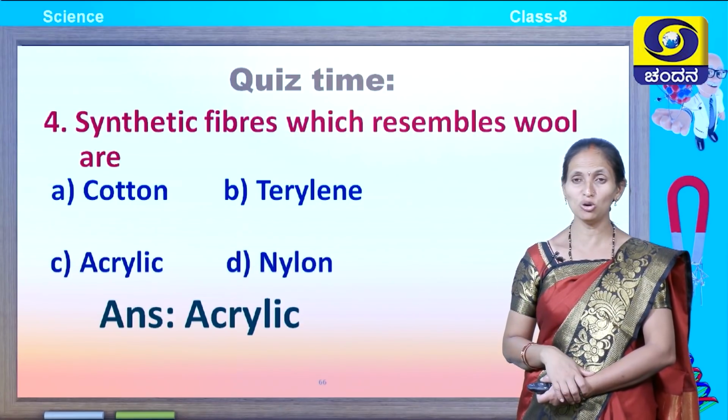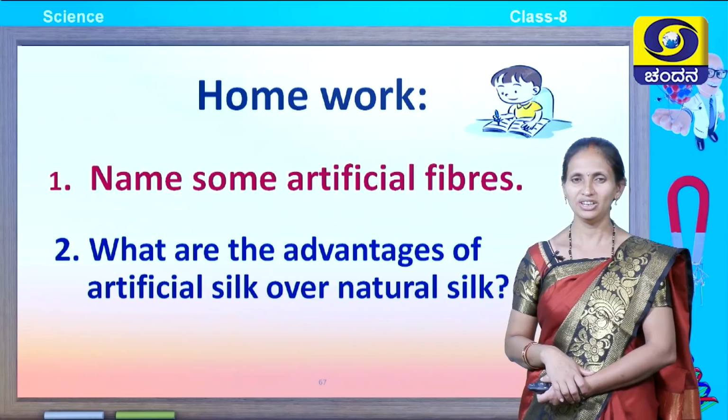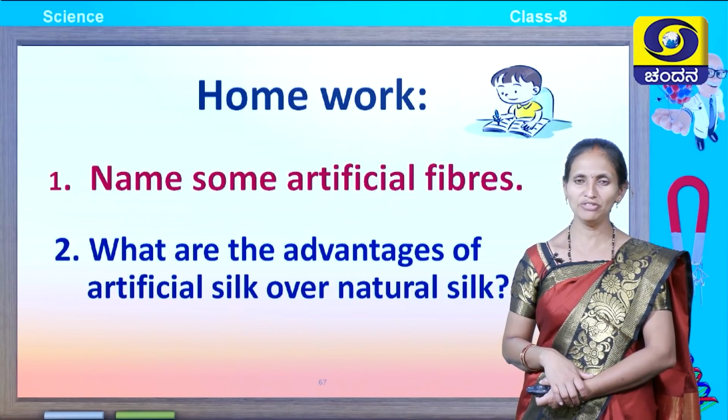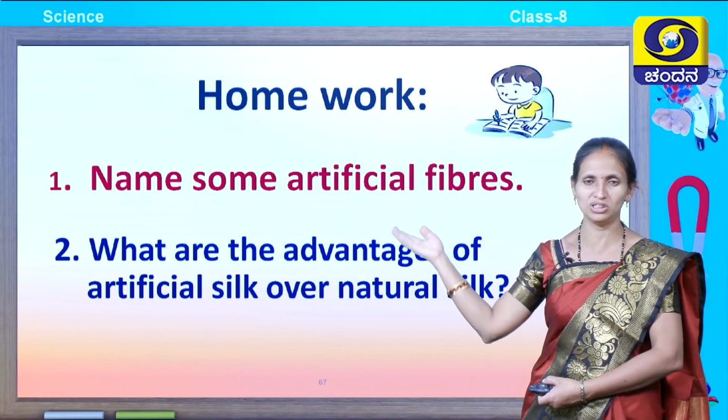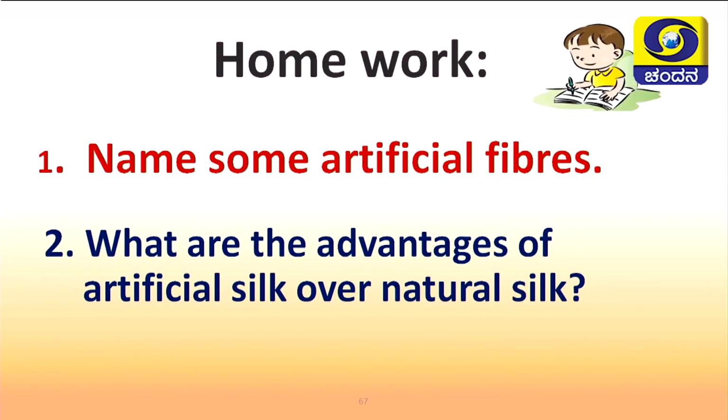It is time for homework now. All of you take your books and pen with you. Please copy down these questions. Here is the first question: Name some artificial fibers. Second question: What are the advantages of artificial silk over natural silk?